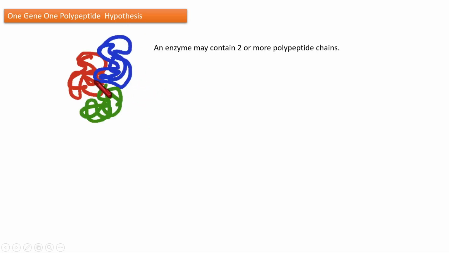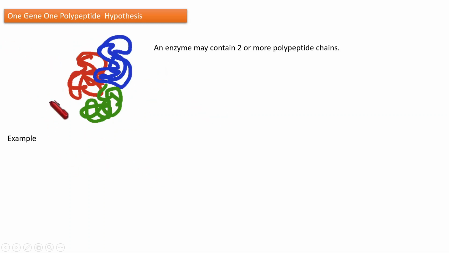So then, what does it mean according to this hypothesis? Most enzymes consist of more than one polypeptide, and each polypeptide is encoded by a single gene. So this is what this hypothesis is explaining, and this is correct according to our modern science. Modern science accepts this one compared to the other one, the one gene, one enzyme hypothesis.